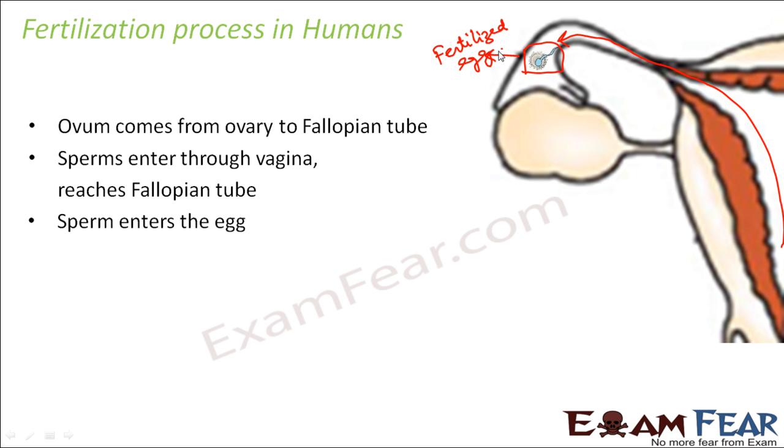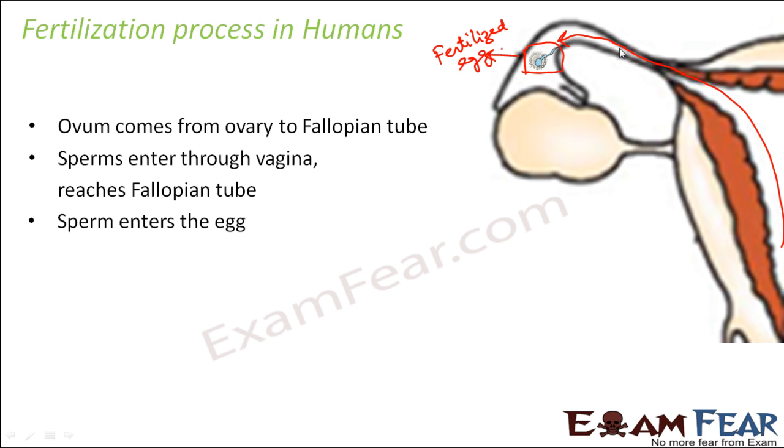Now there are several hindrances that might happen. As I told you, when intercourse takes place, a few hundreds of sperms are actually released in the vagina. From the vagina it has to cross so much distance, and sperms are also not very strong. So many of them die, many of them are not able to reach the fallopian tube itself. As a result, very few of them are able to reach the fallopian tube.